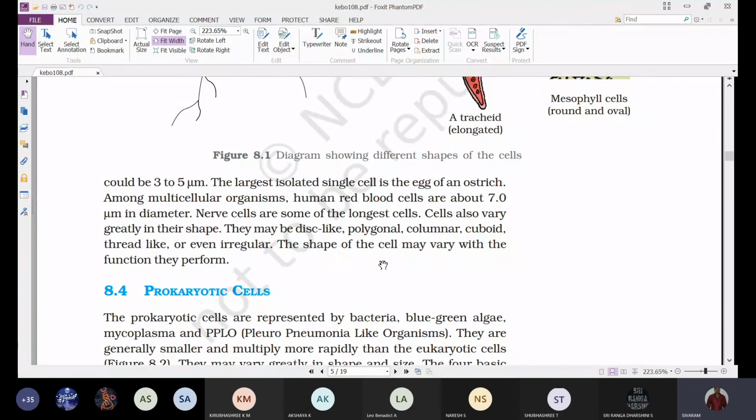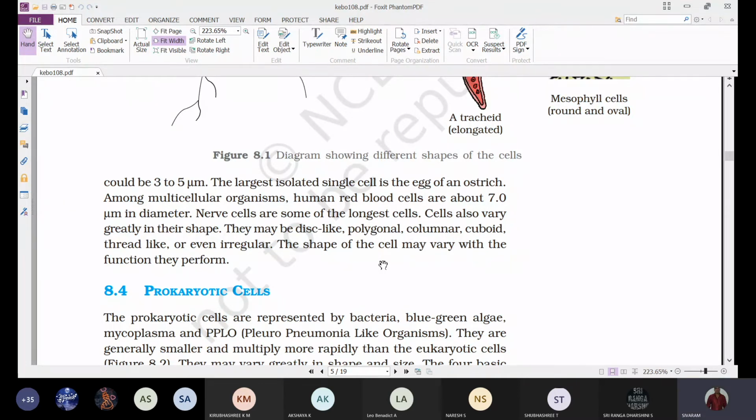Mycoplasmas are considered the smallest living cells, and their size is around 0.3 micrometers. The size of bacteria ranges from 3 to 5 micrometers.